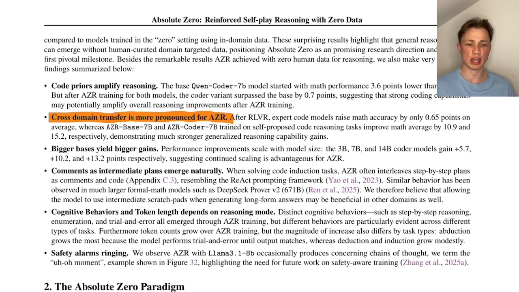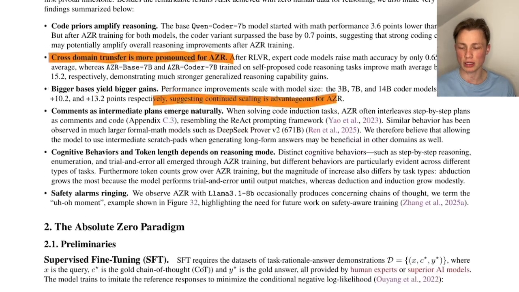So yeah, scaling laws work. So if our model gets larger, we see better results. Nothing surprising. The next step is comments as intermediate plans emerge naturally. So yeah, the model learns to comment its own code and therefore creates its own chain of thought. And yeah, the cognitive behavior and token lengths depend on reasoning mode, so what kind of reasoning they are doing.